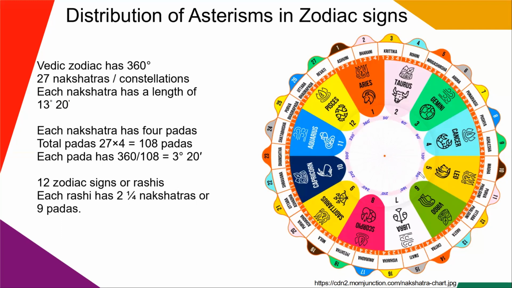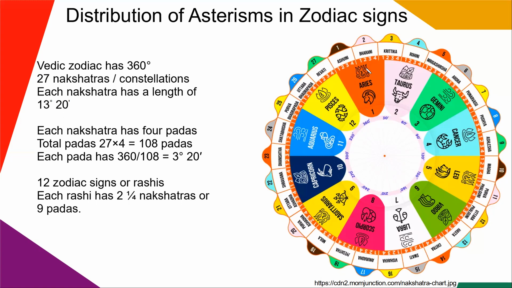This inner circle shows us the degrees of the entire zodiac. This sign, Aries, starts at 0 degrees and ends at 30 degrees in the zodiac. So we all have learned that each Rashi has a length of 30 degrees in the zodiac. So the first Rashi or zodiac sign Aries begins at 0 and ends at 30 degrees.